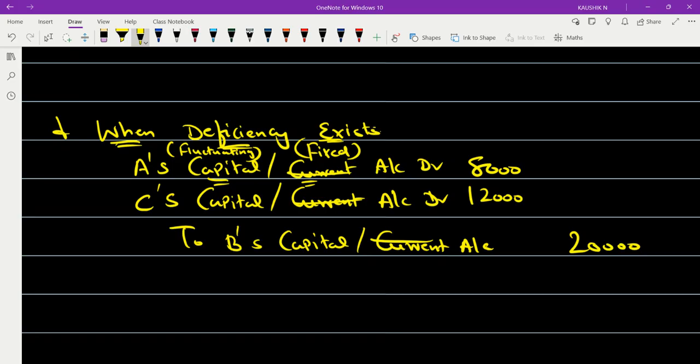But to work out past adjustment, first we have to complete interest on capital because past adjustment problems will even touch upon interest on capital. So it is better we first complete interest on capital, and then we'll switch over to past adjustment.